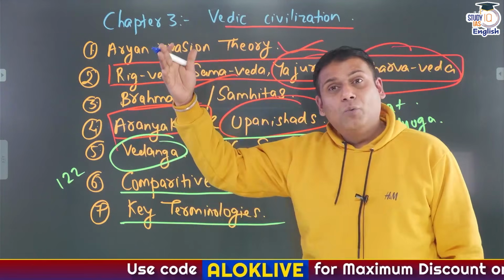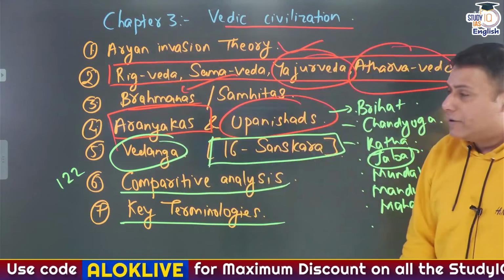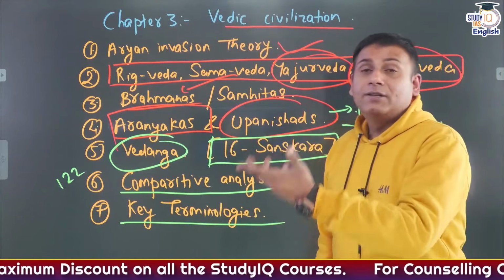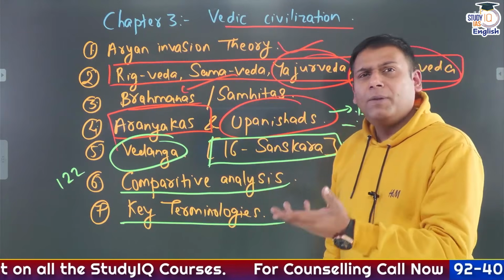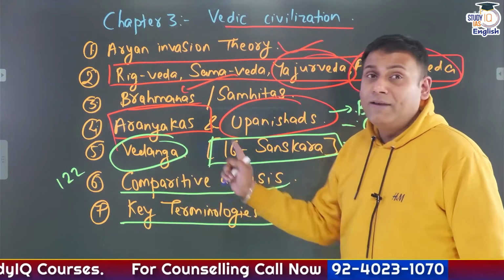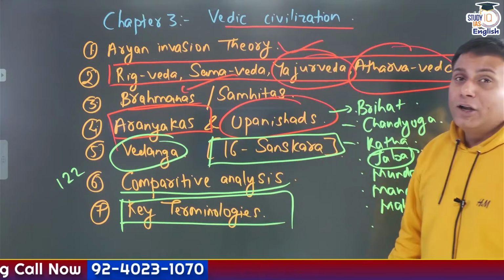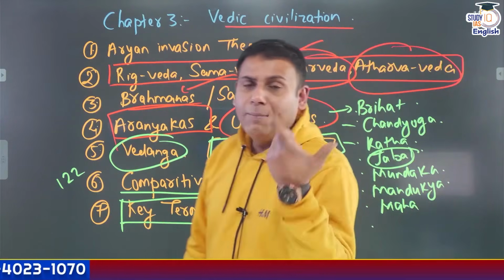Women were active participants of the village assemblies. Sabha was the assembly of village elders. Samiti was the general assembly. In the later Vedic period, the sati system became prevalent, child marriage became prevalent, and so on. So, go for a comparative analysis. Key terminologies: you can expect a question on terminologies. Let me give you a few examples.